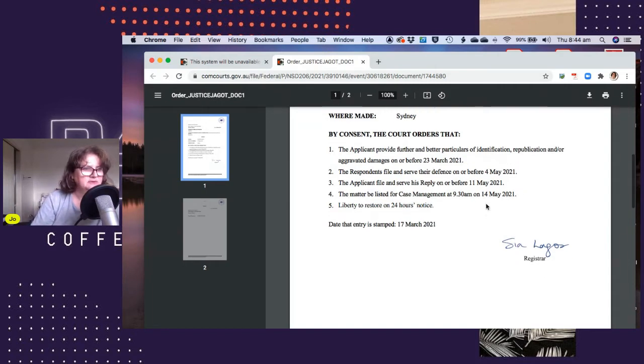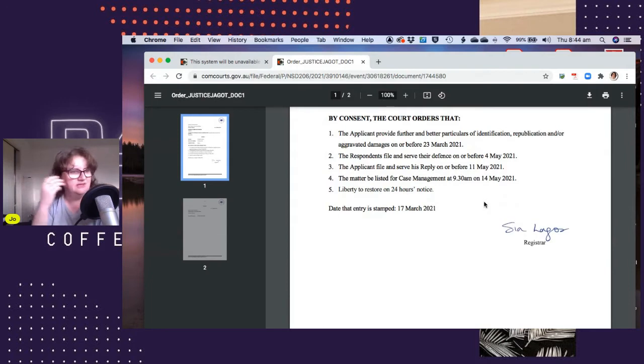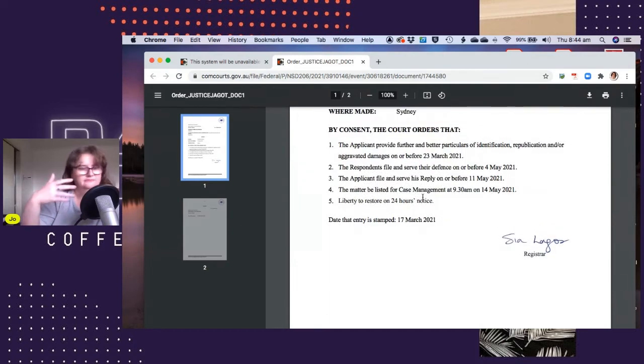Case management means that they're just going to get together and work out what they're going to decide, whether it's going to be trial, jury, whether there is any, hopefully, somewhere in between here, they may agree on something.